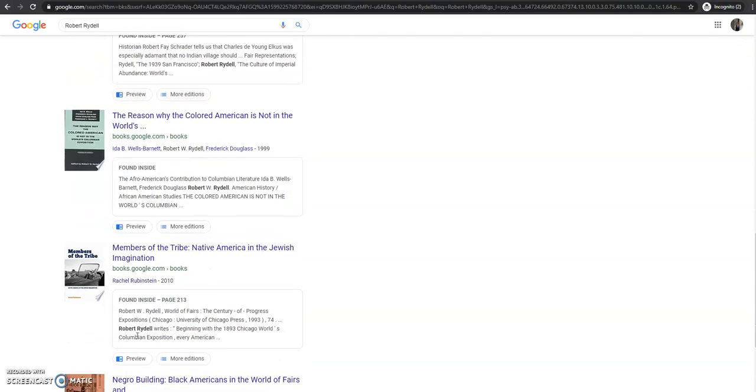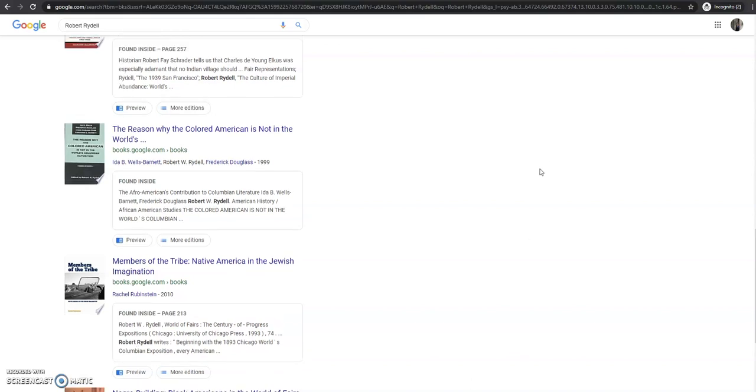And the reason for that is because they've cited Robert Rydell, and Google is pulling that for you. So not only will you get everything that Robert Rydell has published that Google has digitized, but you will get any other materials that mention or include Robert Rydell in their academic works. So it becomes a way to help build your bibliography in that sense.